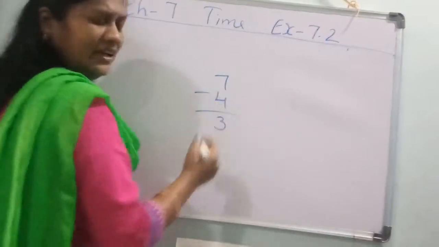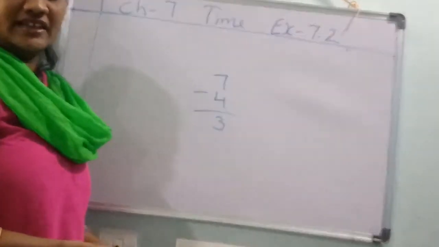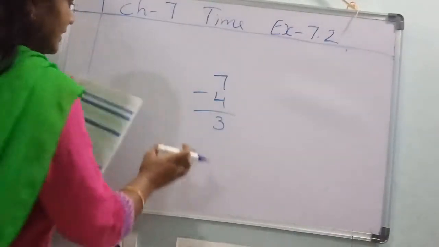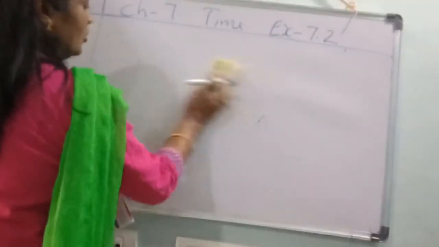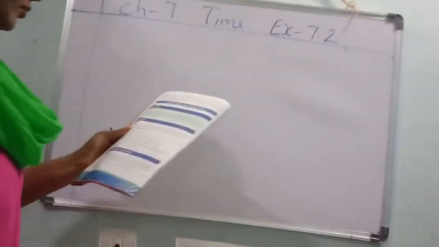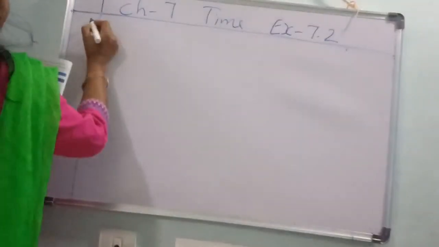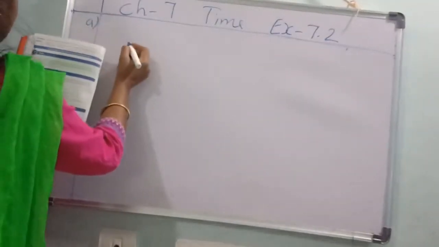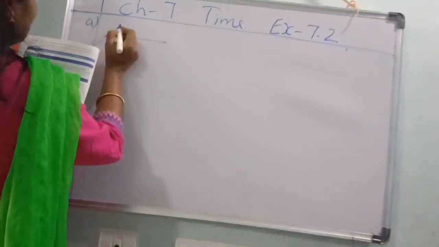7 is 3 hours more. So what you have to do? You should write 3 hours more. Understood? A1, fill in the blanks. First fill in the blank: 3.